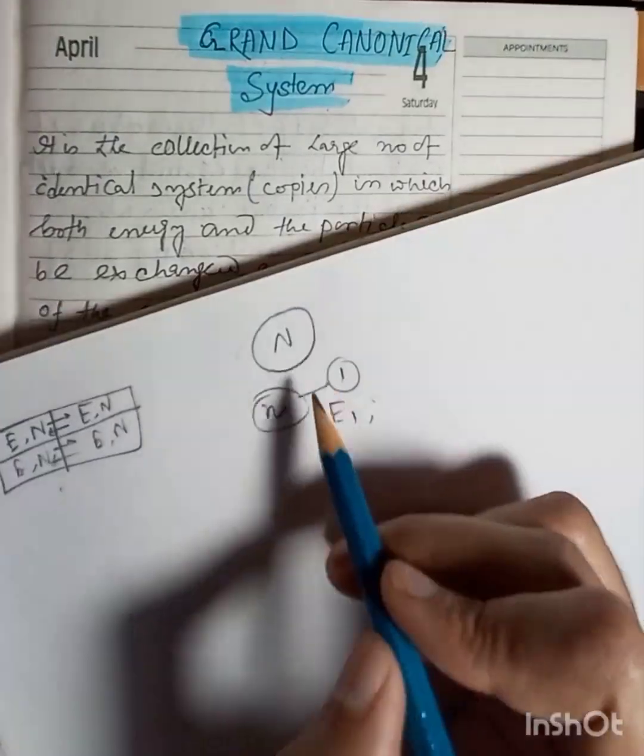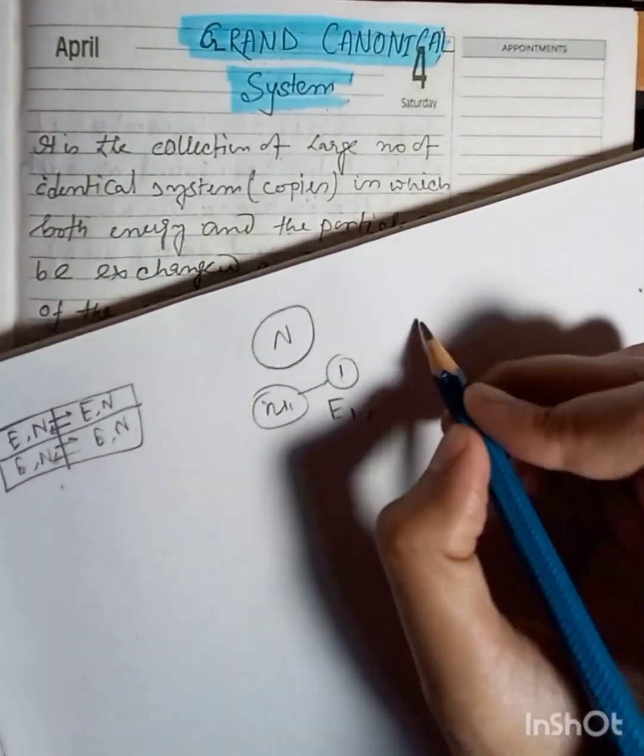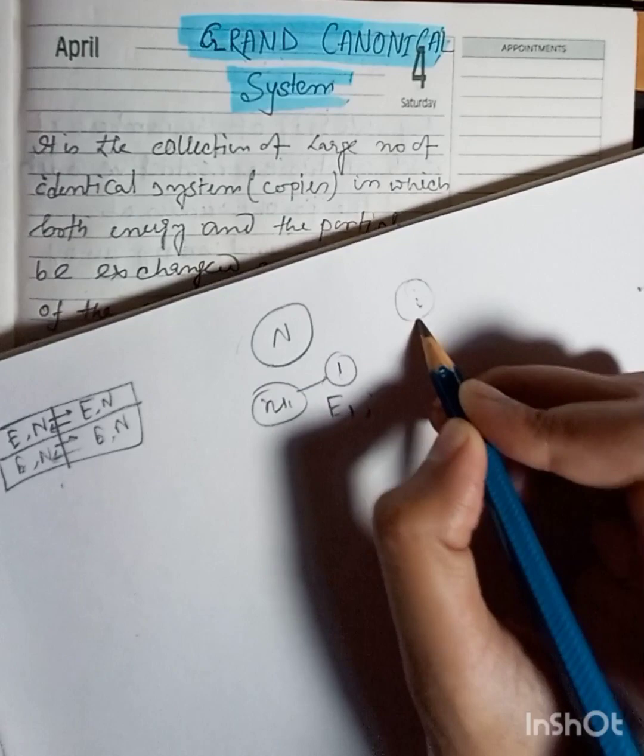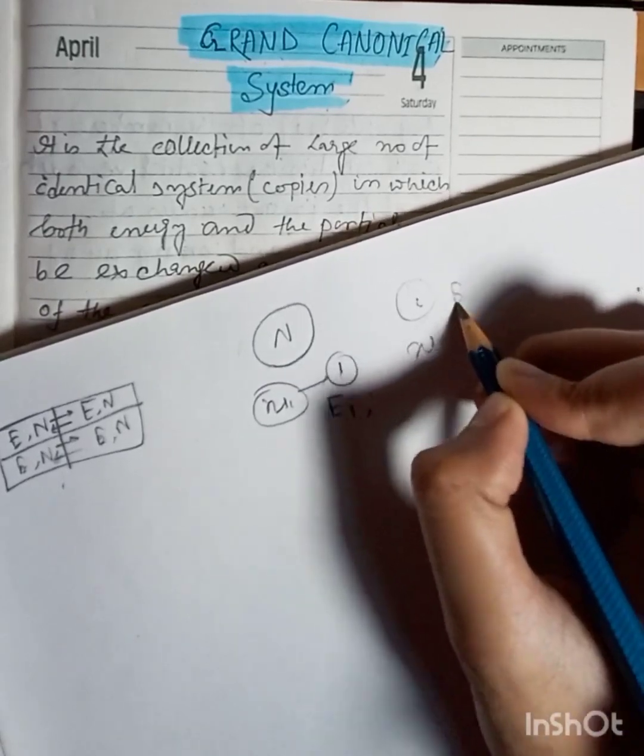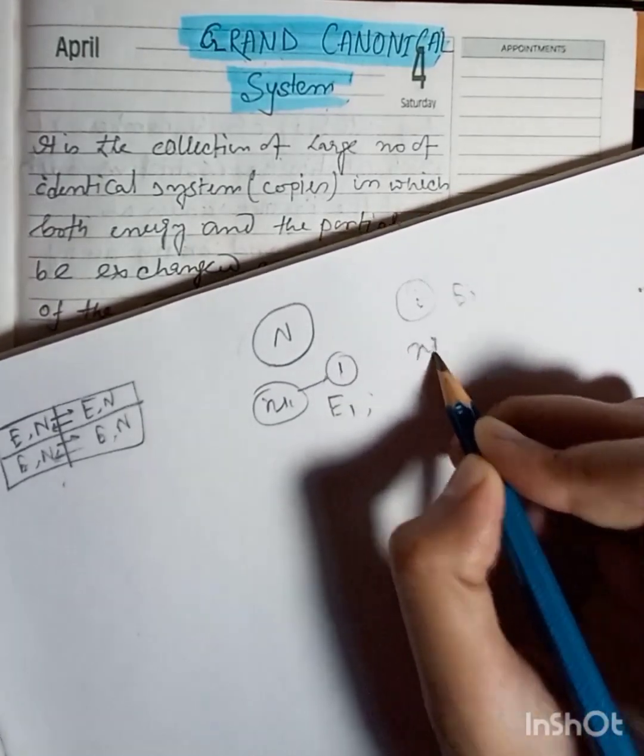So if we consider the i-th state, its energy is Ei and its number of particles is Ni.